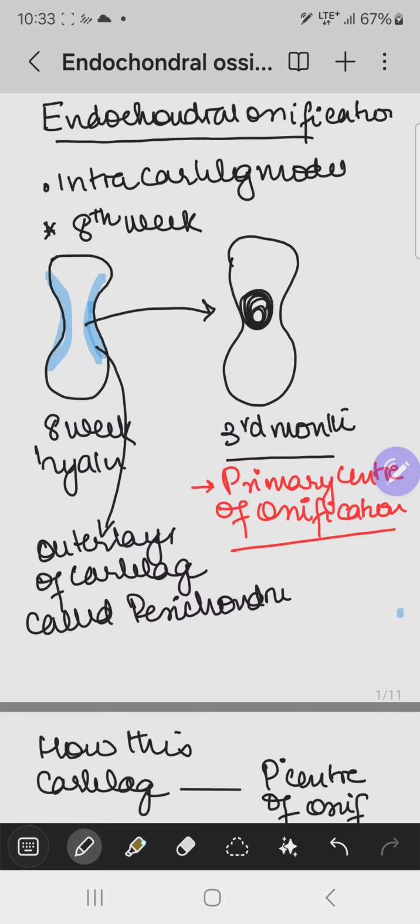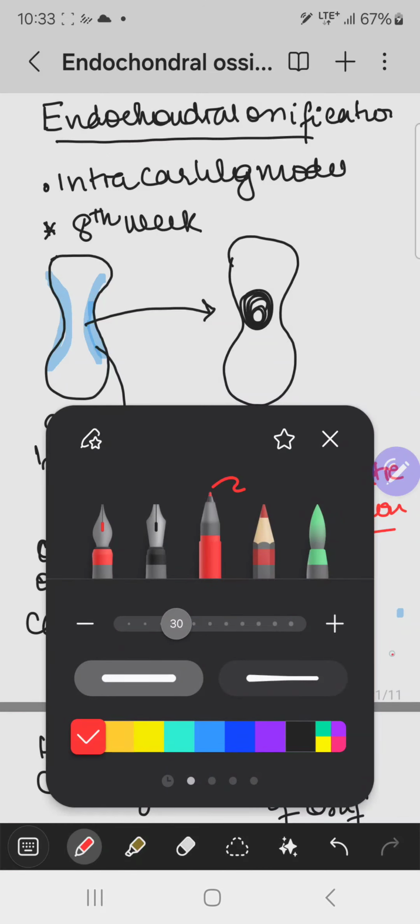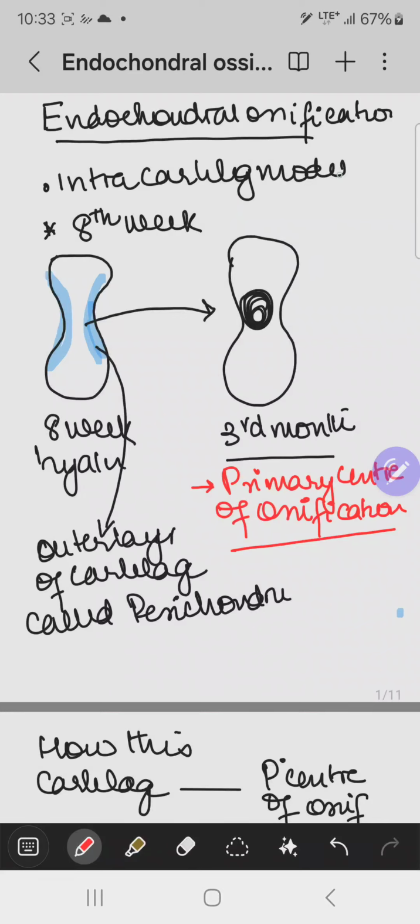Now we are trying to cover endochondral ossification. This endochondral ossification means that the bones are developed from a cartilage model. Initially it is cartilage, and through that cartilage a bone is derived. So this is the cartilaginous model, and in other words, it is called endochondral ossification. Remember one thing, that this model works in the 8th week of intrauterine life.